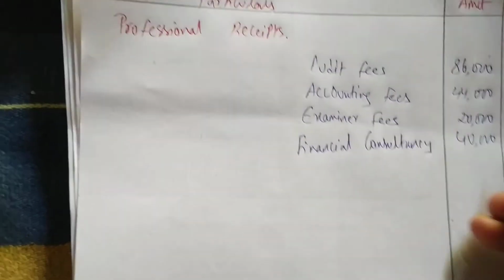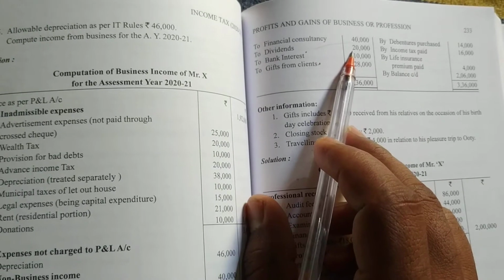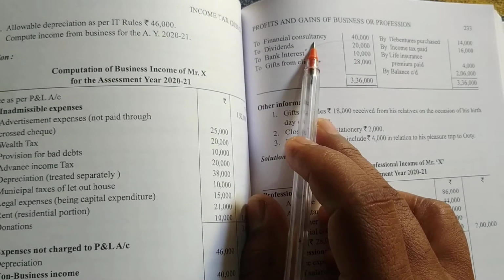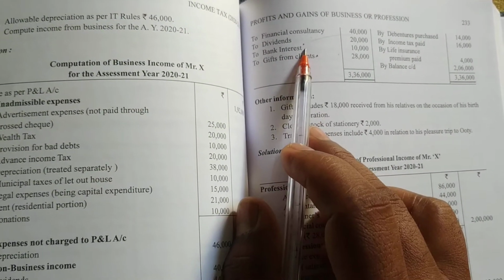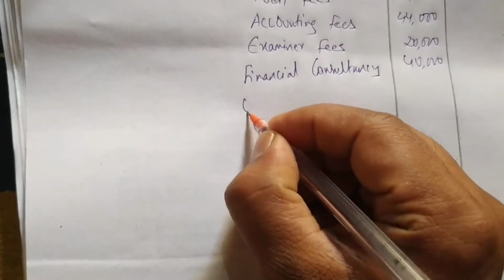$40,000. Next, dividends is not considered because with dividends he is investing somewhere and earning money. Bank interest is also not his professional income. Okay, gift from client is 28,000.